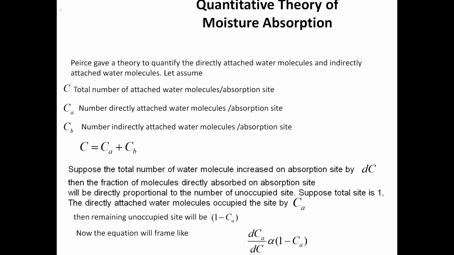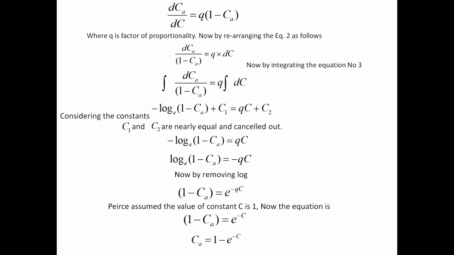CA is the directly attached water molecules, means which is already occupied. What is remaining? 1 minus CA. So now the equation will frame like DCA divided by DC will be directly proportional to 1 minus CA. DCA means directly attached water molecules, which is divided by fractional change in total number of molecules which are attached on that particular site. So that will be directly proportional to 1 minus CA. Now DCA upon DC equal, this proportionality sign you can replace by equal sign, and there will be this proportionality constant Q times 1 minus CA.